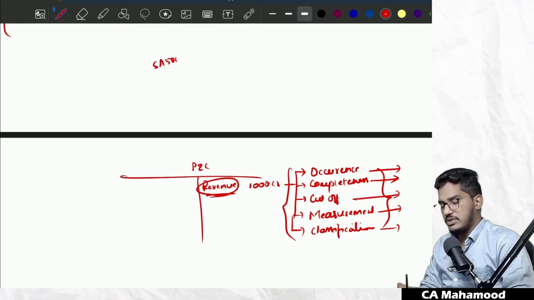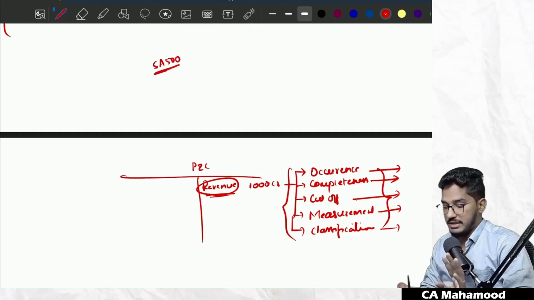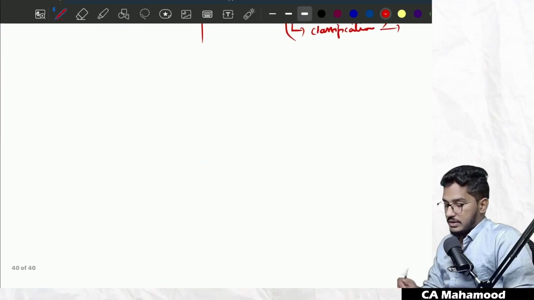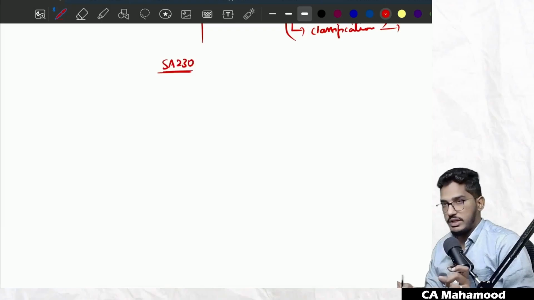Essay 500, the major discussion, the most important discussion from the examination perspective, we are all done with. Now we will try to understand the concepts relating to audit documentation. As I have told, this chapter, audit documentation and audit evidence, is actually a combination of two different concepts. One is audit documentation, one is audit evidence. The audit evidence part of the discussion we are done with.